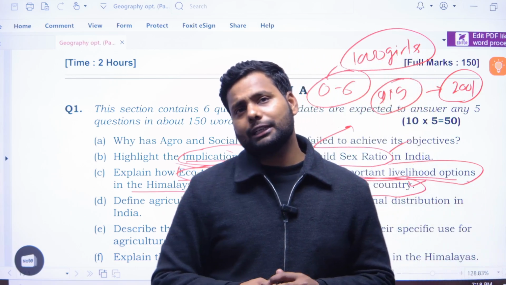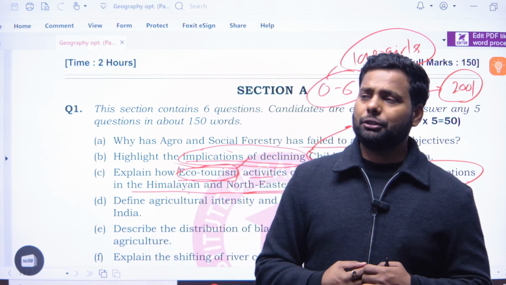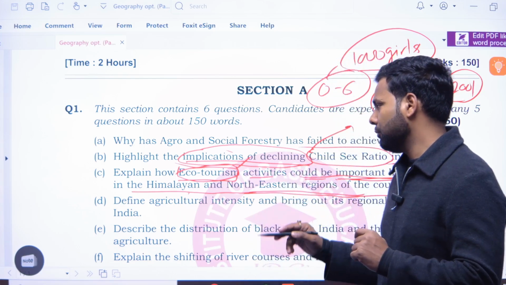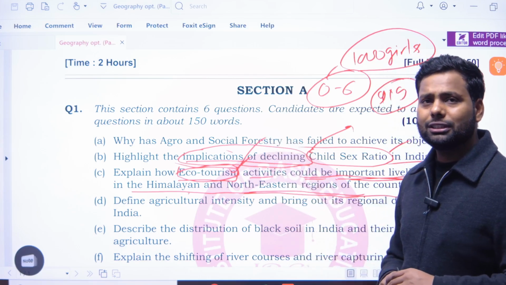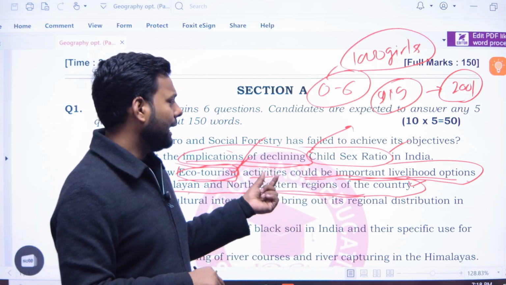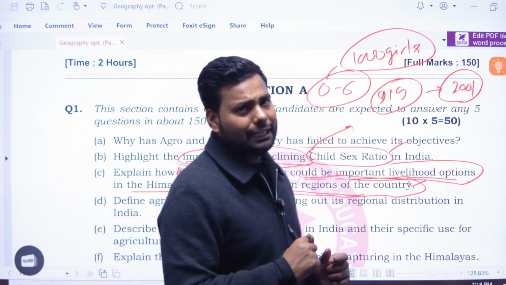We all know that greenery always attracts people and tourism. So it is also one of the focus areas of the northeastern government. If ecotourism increases, then definitely the livelihood options and per capita income of the northeastern people increase.